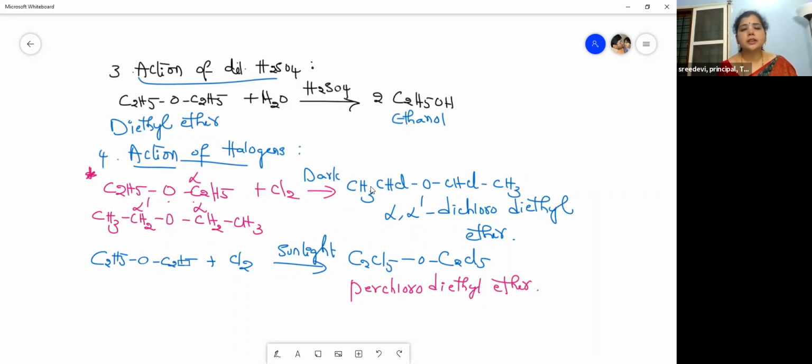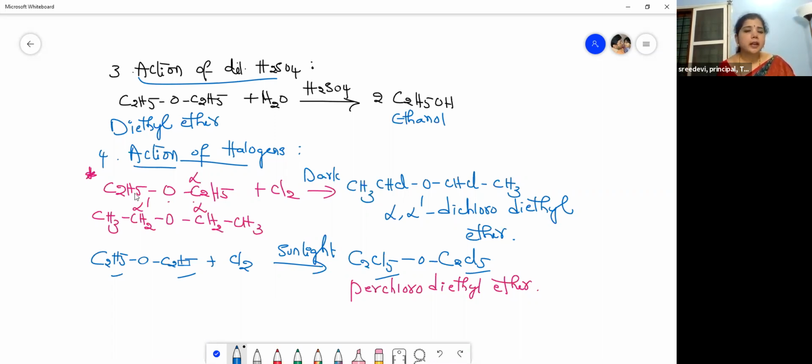Then action of halogens. Diethyl ether, when treated with chlorine in the presence of dark, gives alpha, alpha dash, dichloro diethyl ether. And when treated with chlorine in the presence of sunlight, it gives perchlorodiethyl ether. Here, all the hydrogens are replaced with chlorine. See here, the hydrogens are completely replaced with chlorine atoms, isn't it? In the presence of dark, means in the absence of sunlight, we get alpha, alpha dash, dichloro diethyl ether.